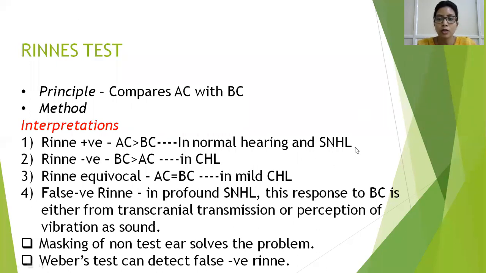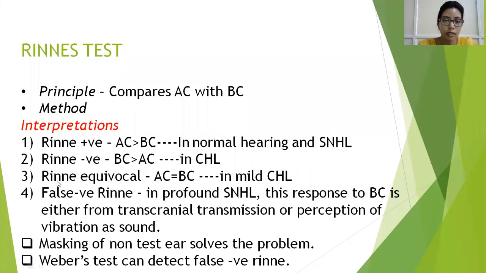Why in sensorineural hearing loss? Sensorineural hearing loss automatically reduces your bone conduction, so this automatically increases your air conduction. The Rinne's negative means that the bone conduction is more than air conduction. That means there is some defective pathology affecting the conduction of sound to the inner ear. So that is present in cases of conductive hearing loss.